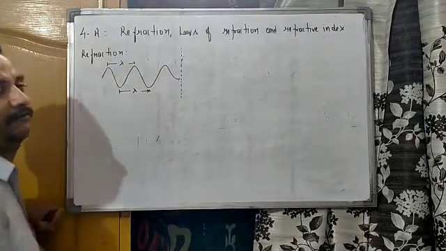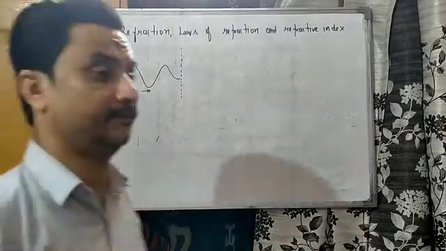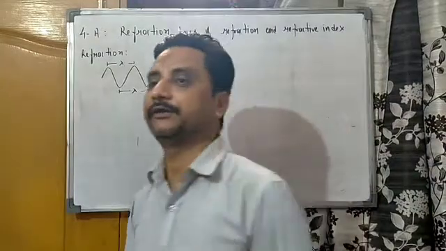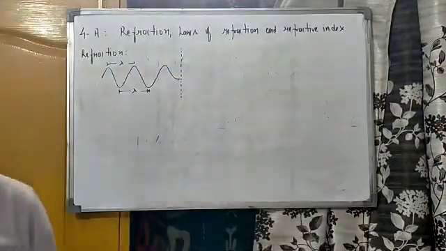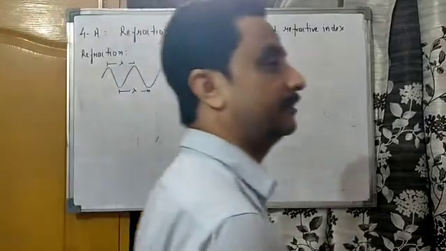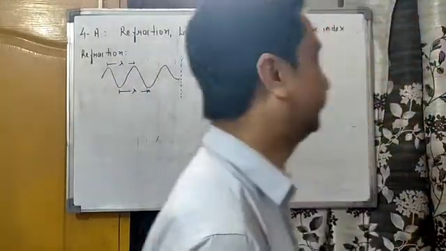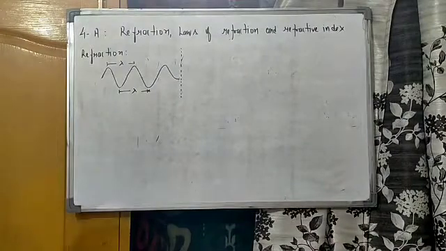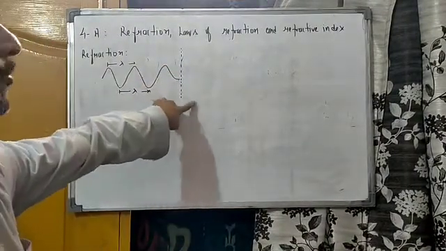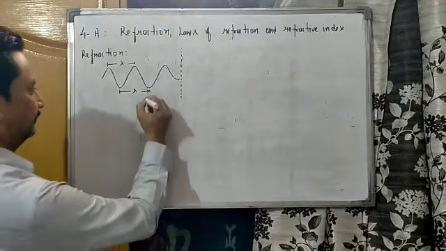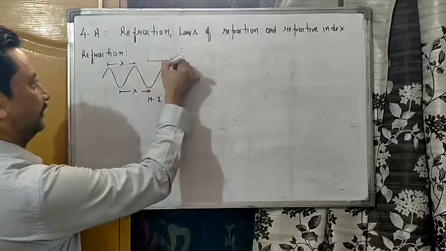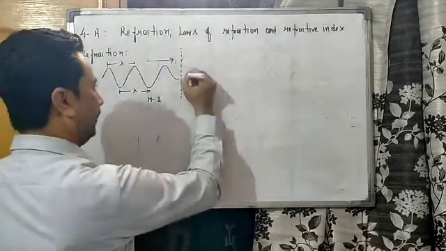Suppose that you have one medium. For example, you are walking on the bank of a river. The bank of a river is a muddy, clay medium, and when you jump in the water, there is water, which is another medium. This is the separating boundary of two mediums. Here is medium one. When this wave enters the second medium, what will happen to it?